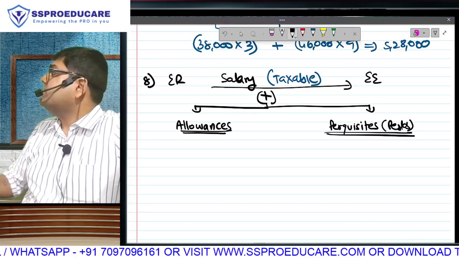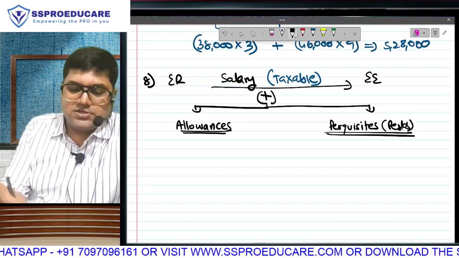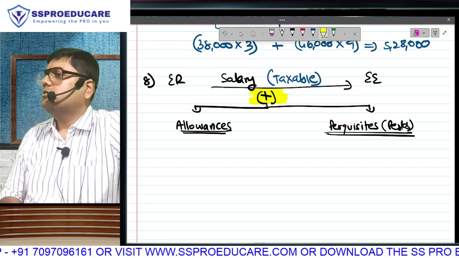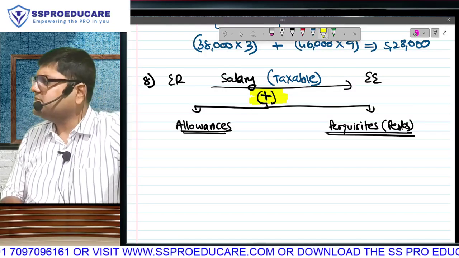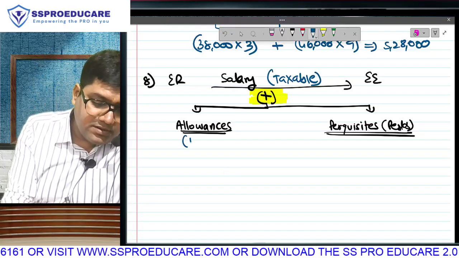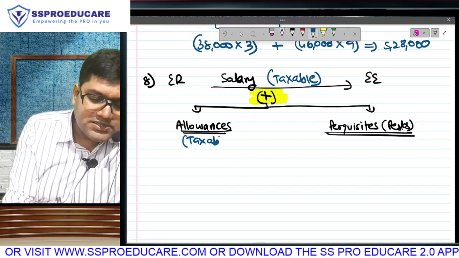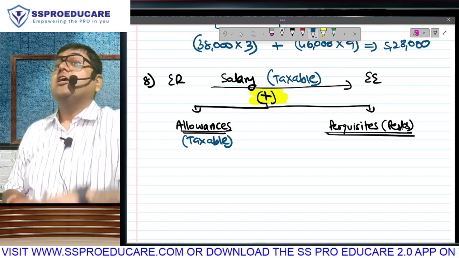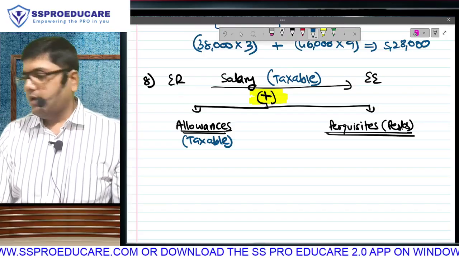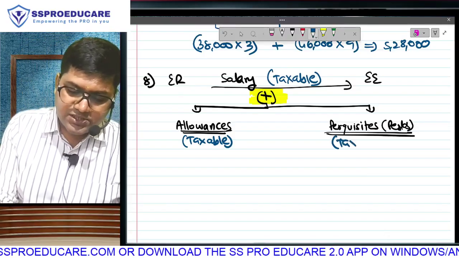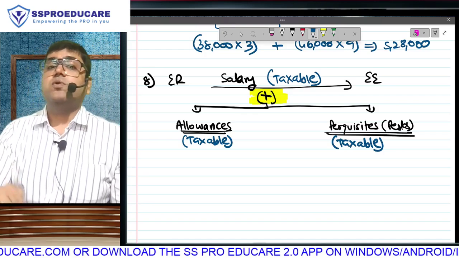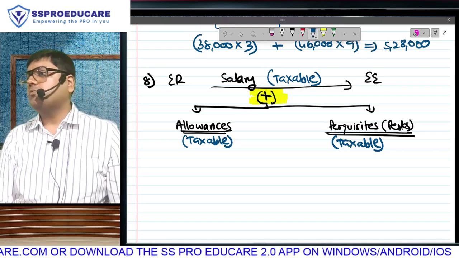One thing which is clearly visible about allowances and perquisites is that both of them are over and above salary. One more thing I would like to make clear here: if you receive allowances, do you have to pay tax? Yes, because you are getting something extra from your employer. And likewise, if you receive perquisites, is that taxable? Again, yes, because you are receiving something extra from your employer.